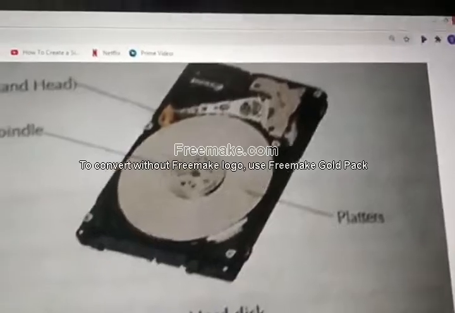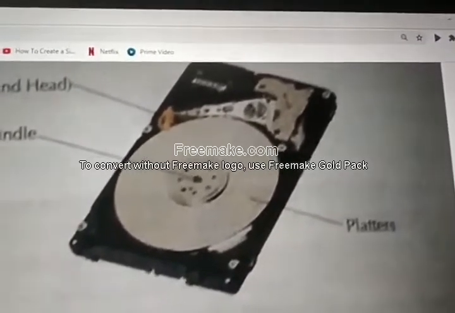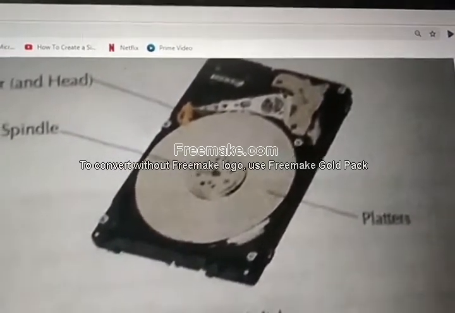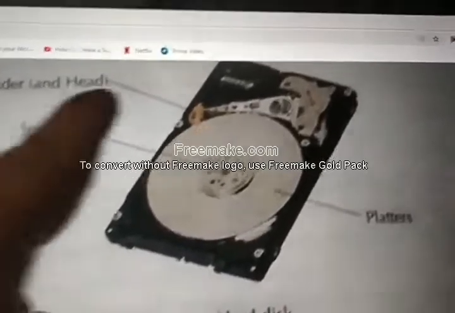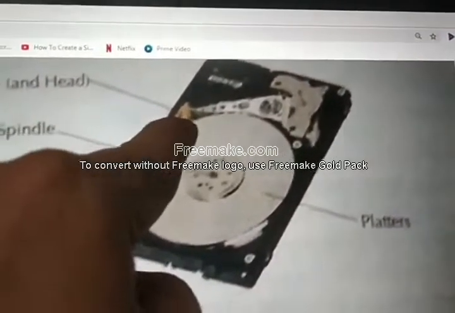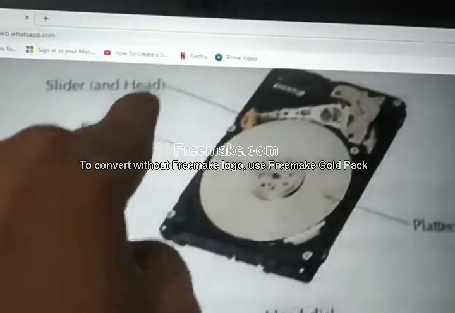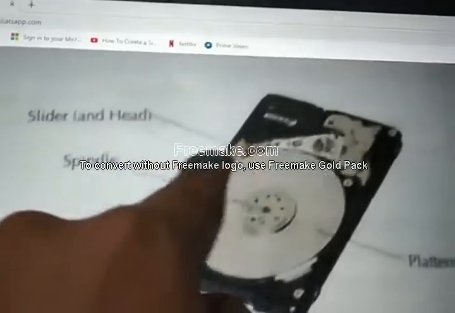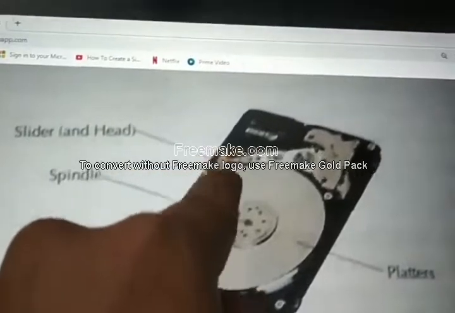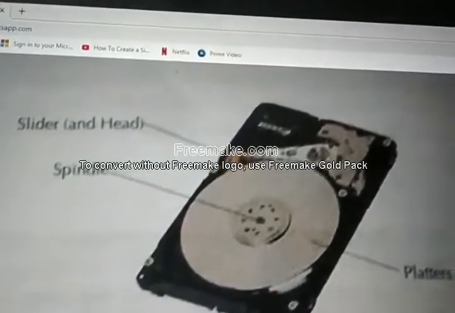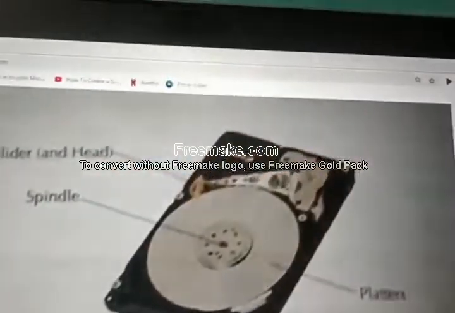The disk contains a head that reads and writes data. Now the disk is moving. How are the data stored on that disk? So we need something. That is this head. This small thing, can you see? Head, slider or head, you can say. What does this head do? This head will store the data